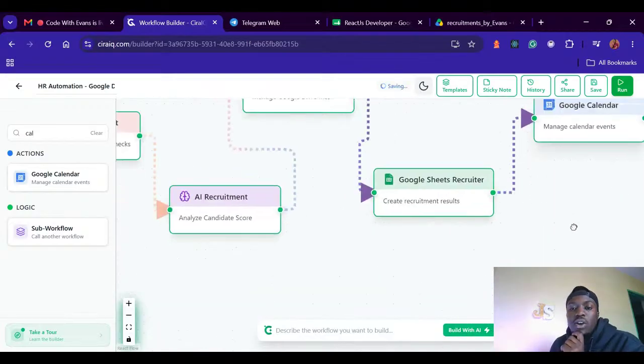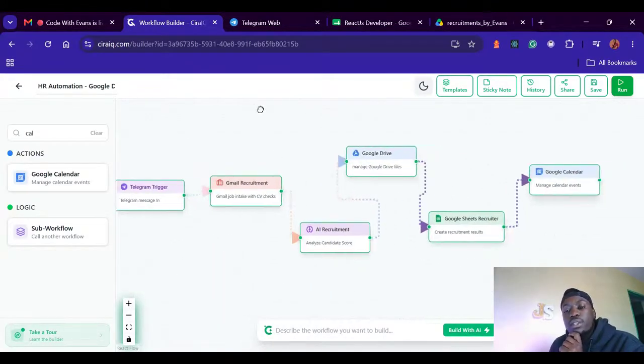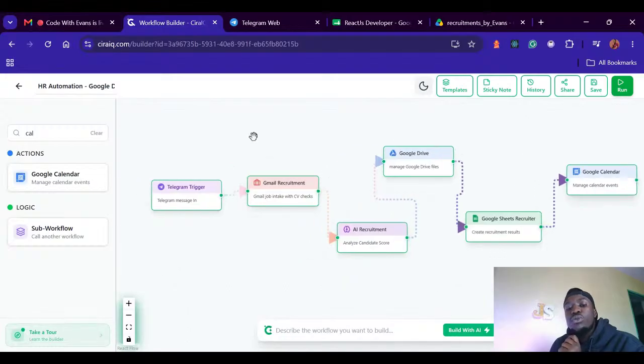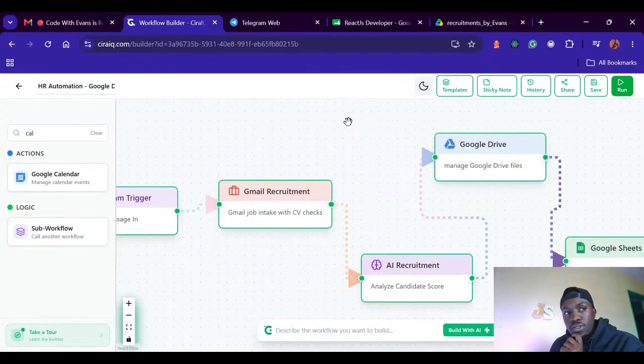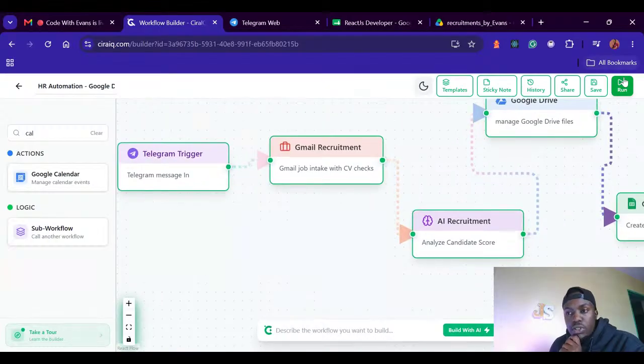Now imagine this is a complete HR agent. So how much time did we take to set up this agent? Very little time. Less than 30 minutes, and then it will save you days and days of work. So we need to trigger this workflow and make sure that it works.